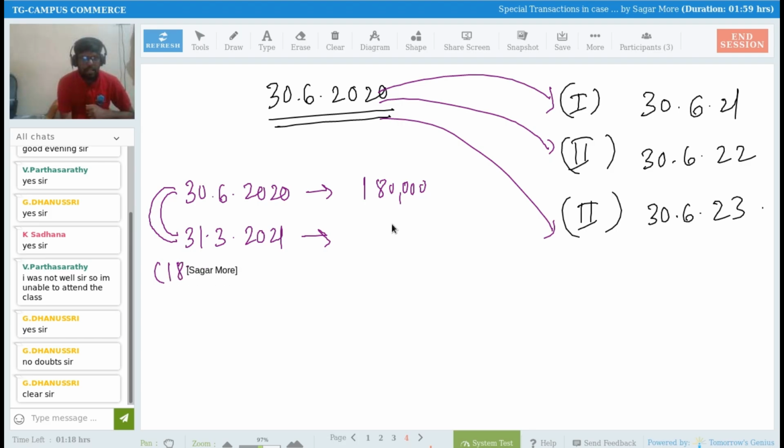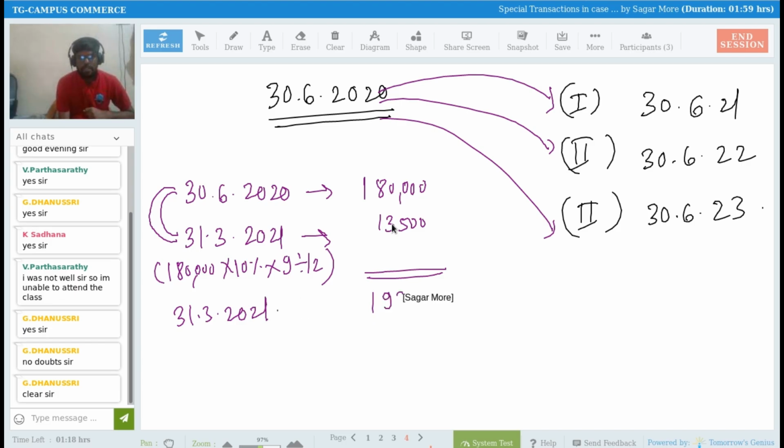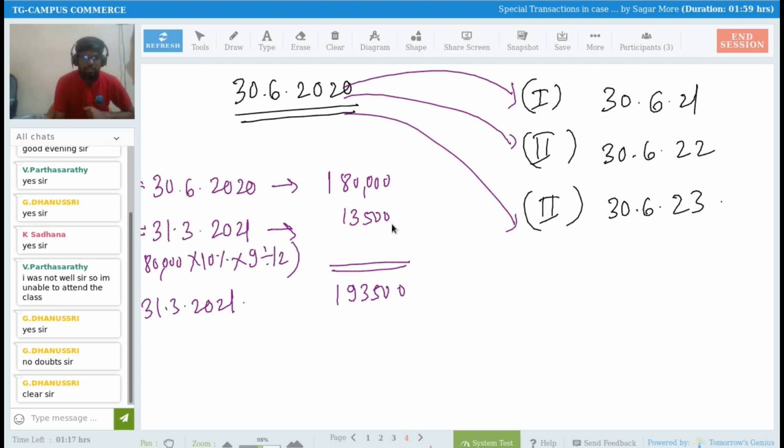So if you calculate 1,80,000 rupees multiplied by 10%, multiplied by 9 divided by 12, you get the answer how much? 13,500. Now tell me, what is the total amount payable on 31st March 2021? How much is the amount payable? 1,93,500 is payable. Are you making payment on 31st of March 2021, sir? No, sir.